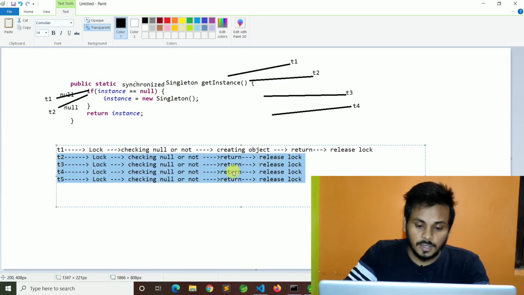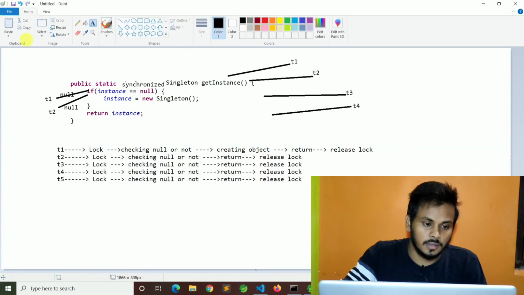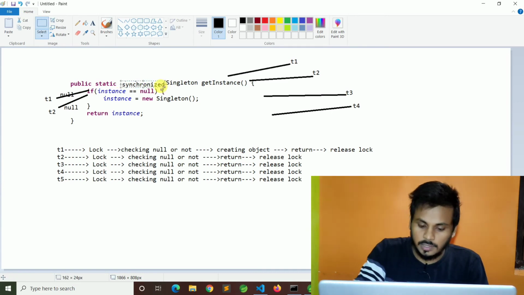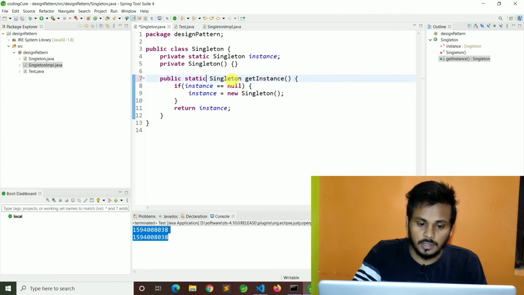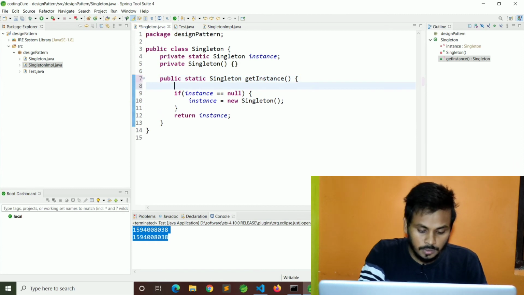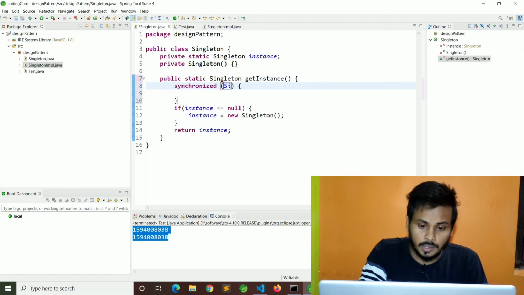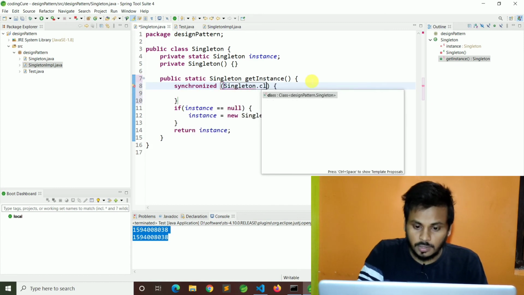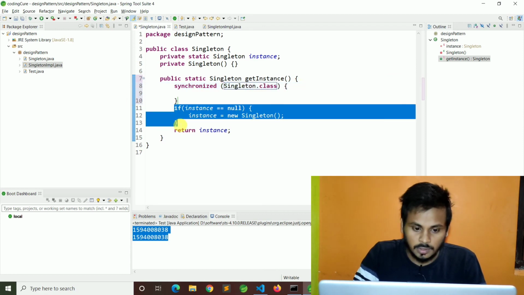That's why don't make the class level lock. I deleted the synchronized here, and just made it block level synchronization. How? In the synchronized block I have Singleton.class, and in the synchronized block I have written this line of code.